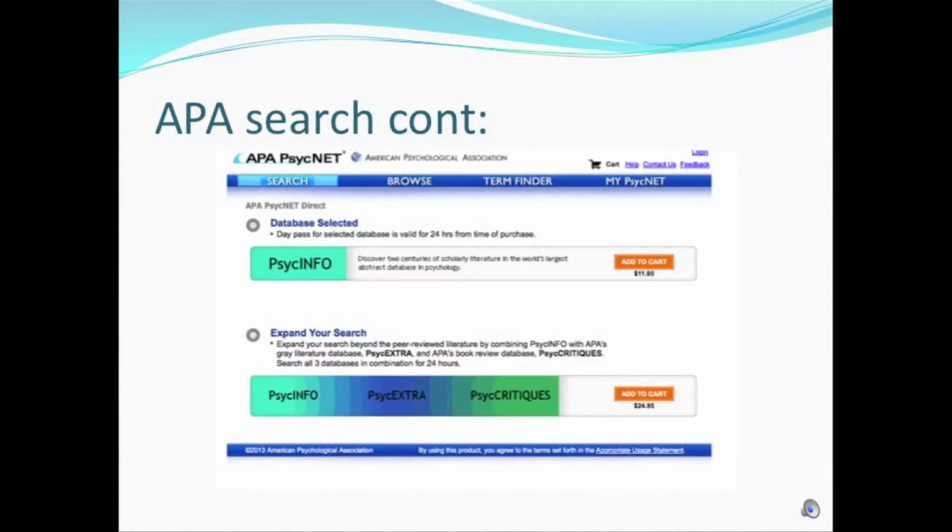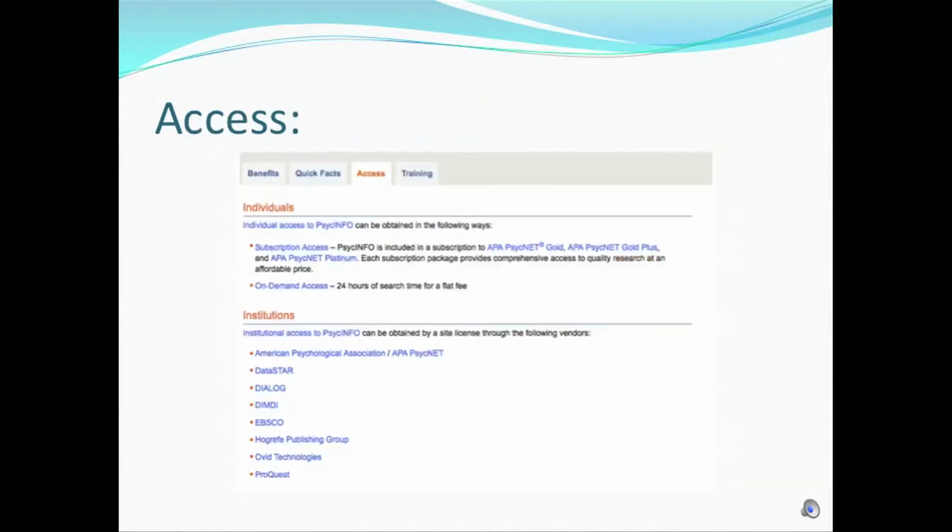After clicking on the tab, you can notice that there isn't anything listed on here. No articles, no abstracts. All it lists is a subscription to add to the cart. Access to PsycINFO is a paid subscription. To gain access to PsycINFO, individuals have to pay for a subscription. Included in this subscription is access to all of the APA databases, not just PsycINFO.